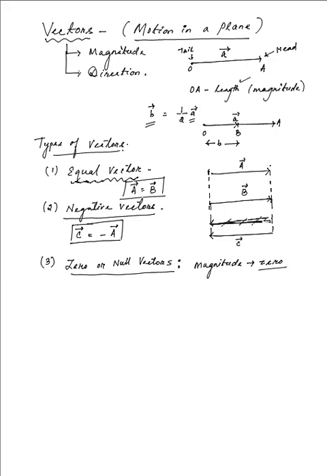Now, this magnitude can go to zero while multiplication of two vectors, where later on we will be looking at the multiplication of vectors, that is the scalar multiplication as well as the vector multiplication.